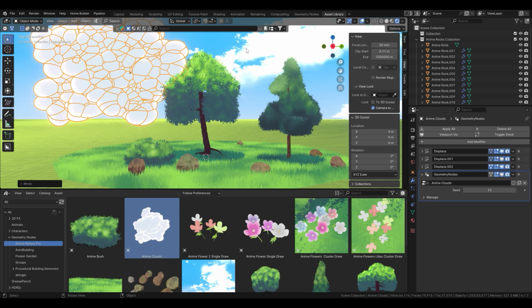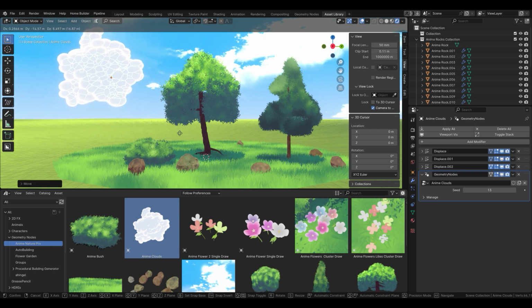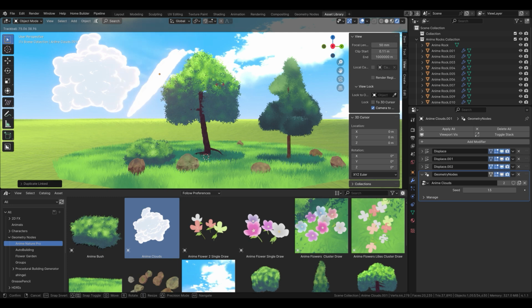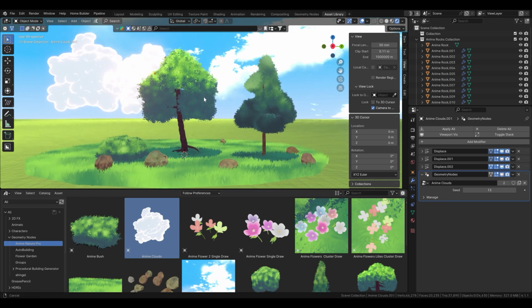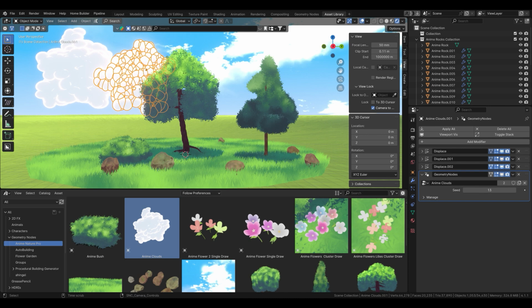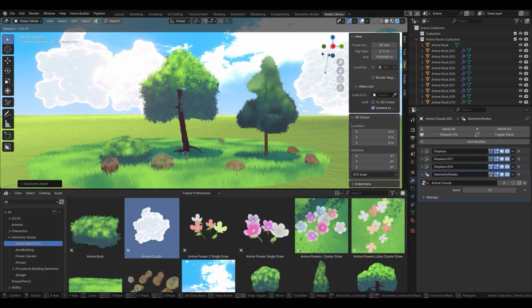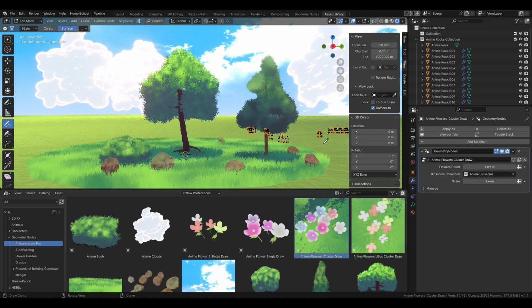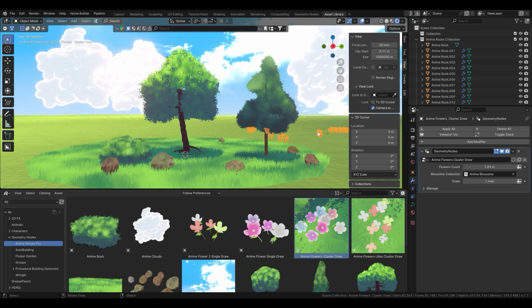Future updates and additional features. Anime Nature Pro is more than just a static asset pack. It's a living, evolving toolkit designed to grow with your needs. Our commitment to continuous improvement means that future updates will bring even more features, including 2D effects and additional assets to further enhance your creative projects.